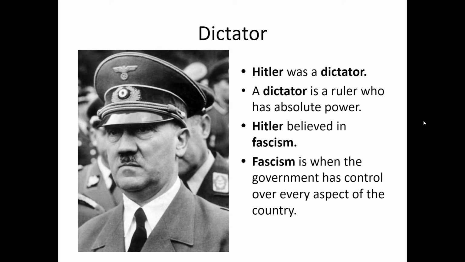Hitler was a dictator. A dictator is a ruler who has absolute power. Hitler believed in fascism. Fascism is when the government has control over every aspect of the country.